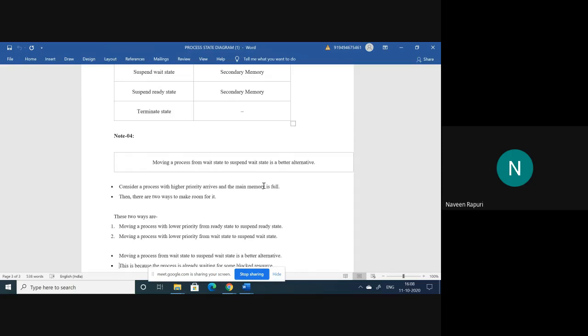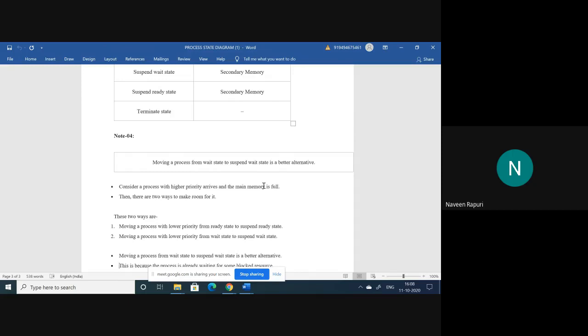In any situation, it is better to send the process from wait state to suspended wait, because wait state means the process is waiting for an event, an IO. So at that time, it cannot execute. It needs some more time. At that time, it is better to send that process from wait state to suspended wait state, that means from primary memory to secondary memory.